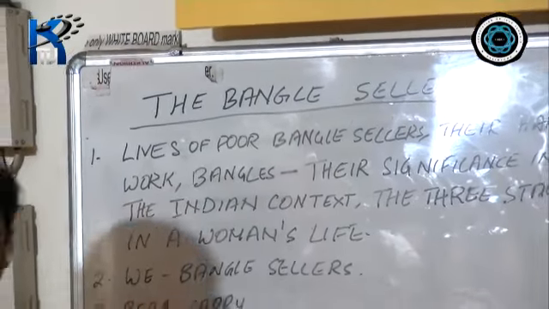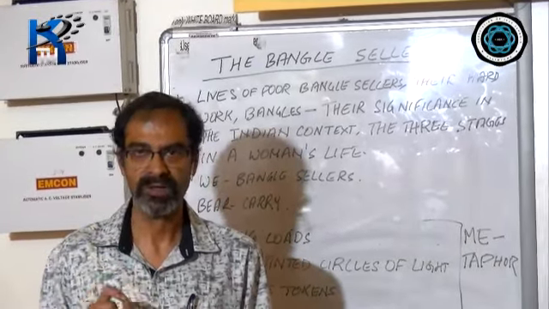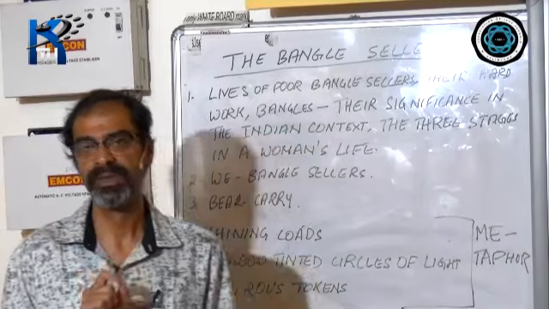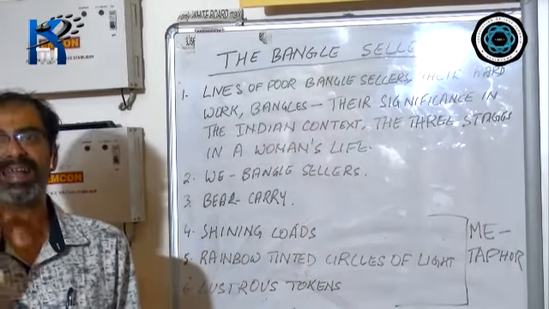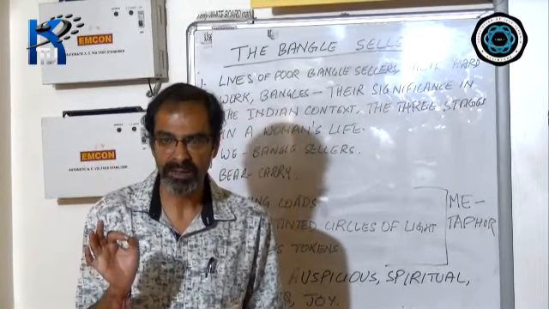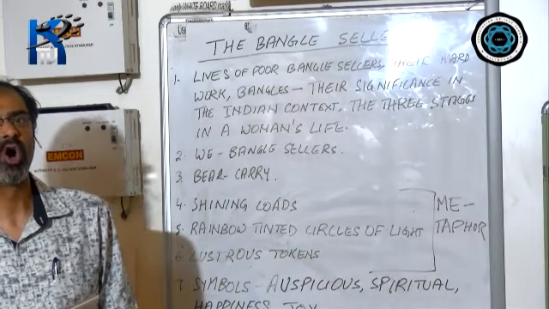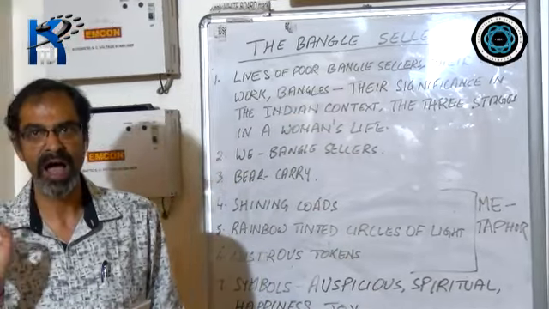First of all, let me tell you that this is also a lyrical poem. As I had told you earlier, a lyrical poem or a lyric is a poem which can be sung along with a musical instrument called the lyre, L-Y-R-E. Such poems which can be sung are called a lyric or a lyrical poem. Thus, The Bangle Sellers is a lyric.